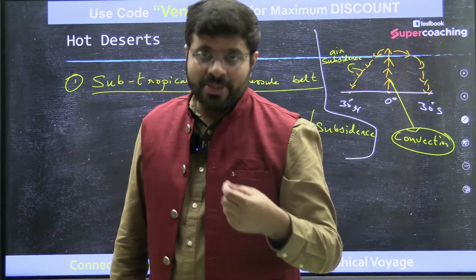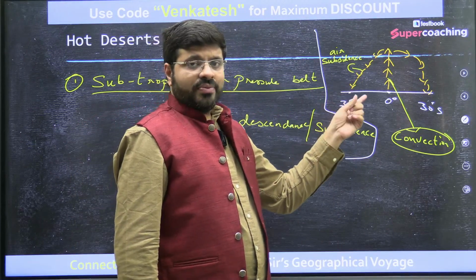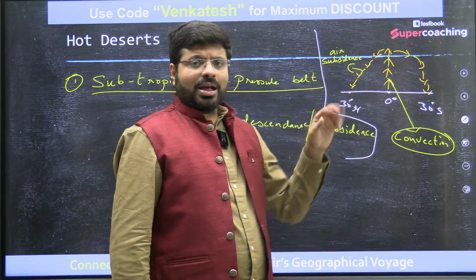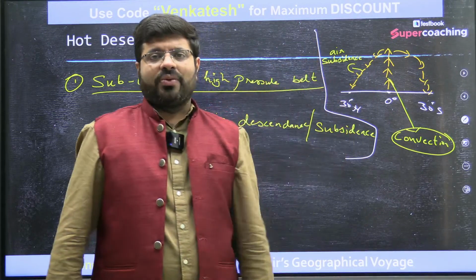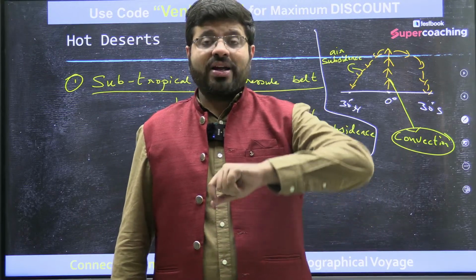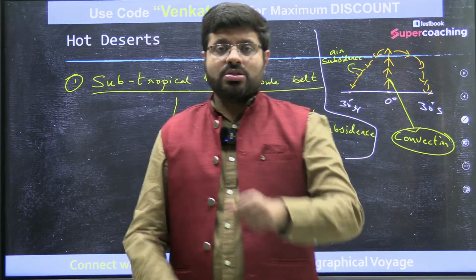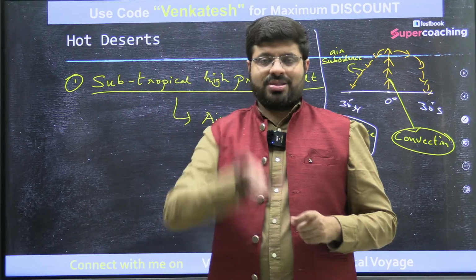Keeping the similar idea, you should also need to understand here that whenever wind is subsiding, coming from the upper atmosphere to the ground level, you find more concentration of air at the surface, and there is no opportunity for the air to rise.